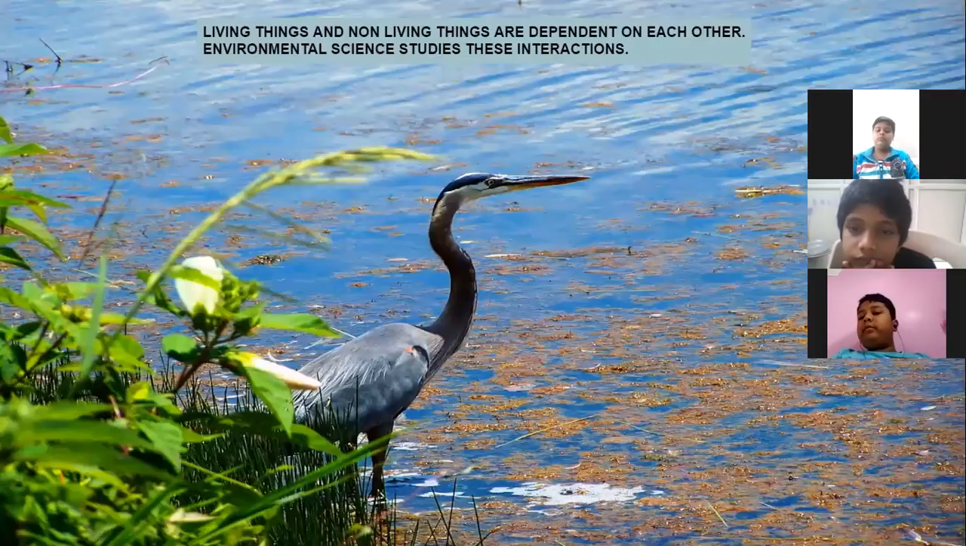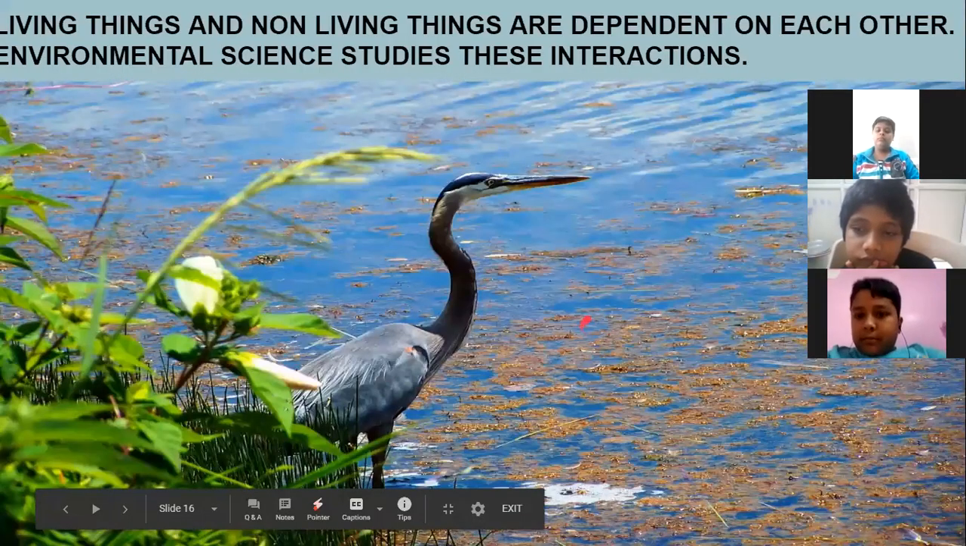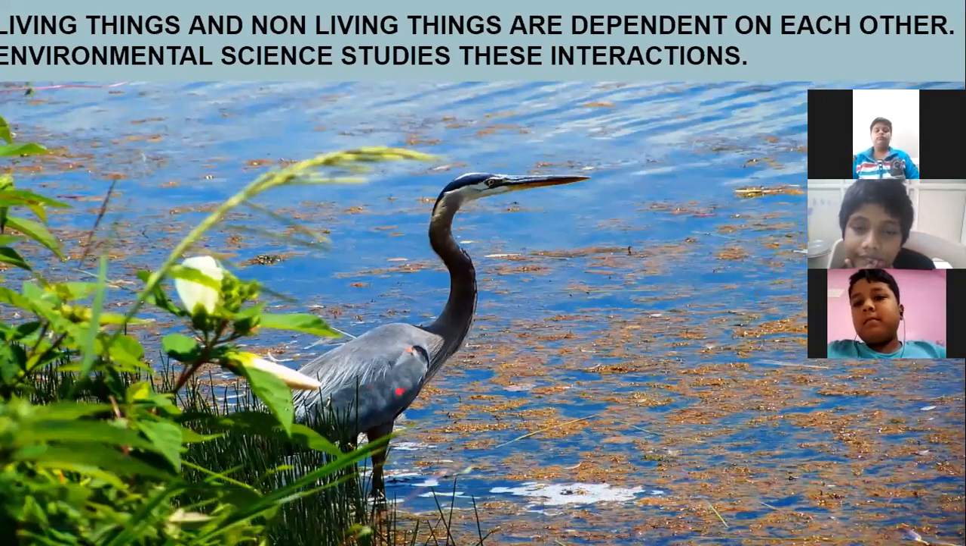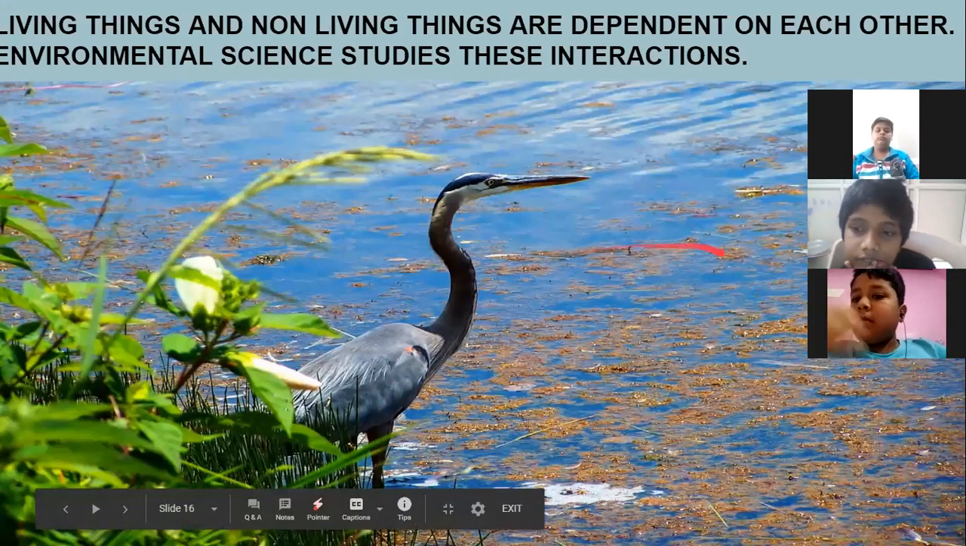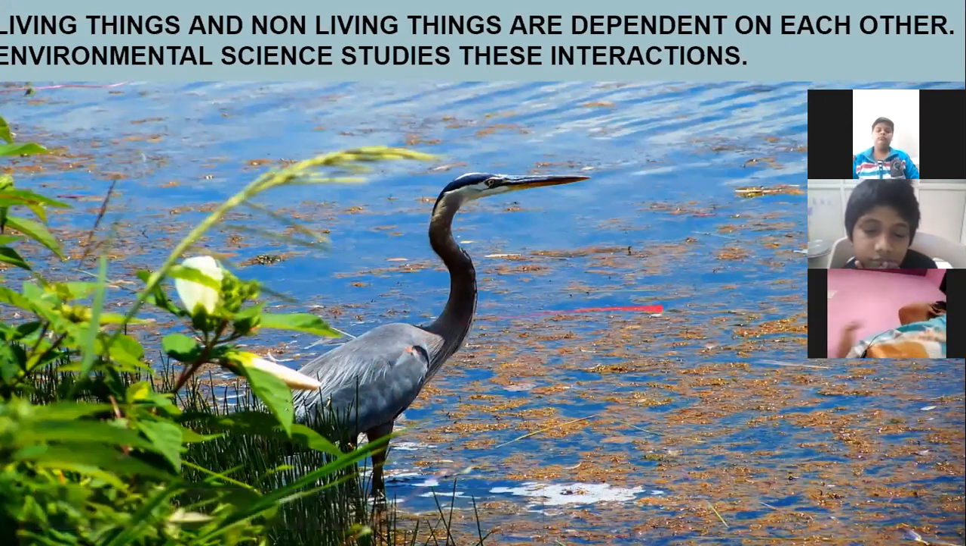Now see here, a living thing is dependent on water. Water is a non-living thing. So this creature is dependent on water. So living things and non-living things interact with each other. They are dependent on each other.